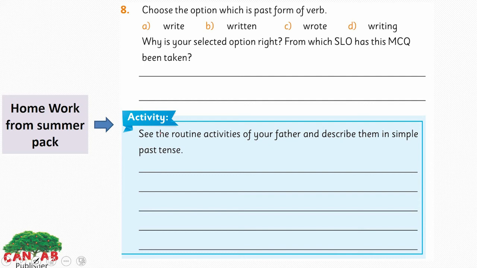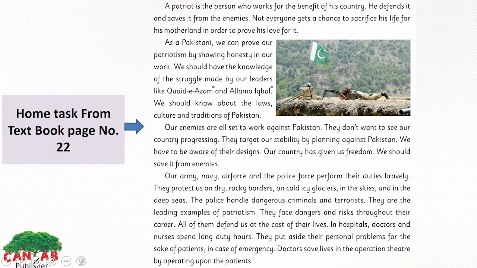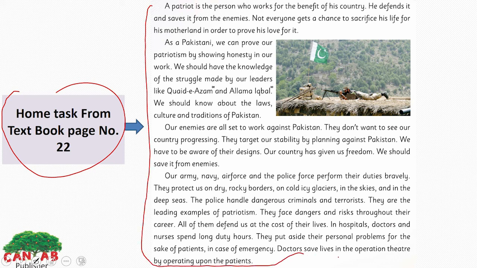And we have an activity here. See the routine activities of your father and describe them in simple past tense. This is your page number 22 from unit 4. And this is also your home task. You have to identify the first and second form of the verb here, and the proper noun, common noun, and the action, the verb. On this page, you have to underline all these which we discussed earlier in the lesson.